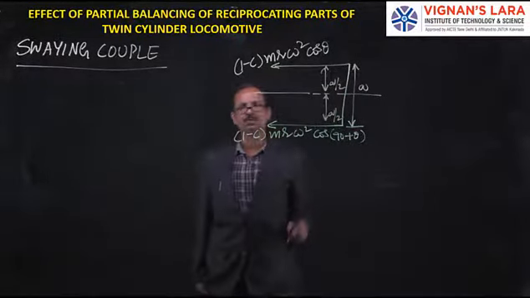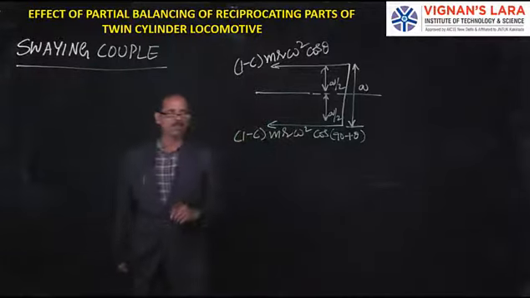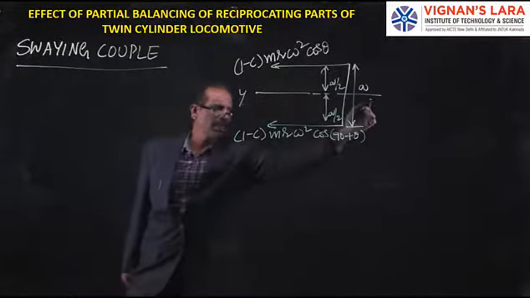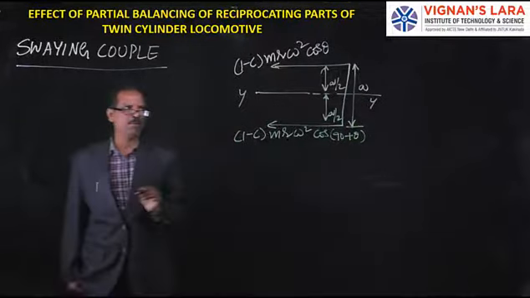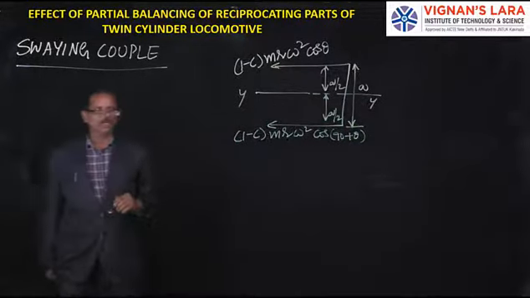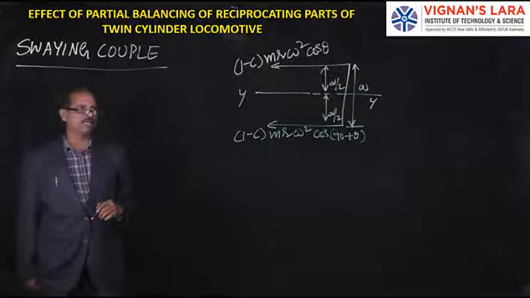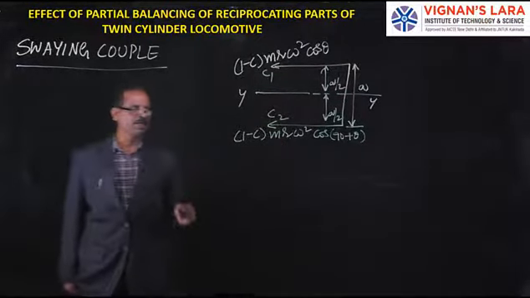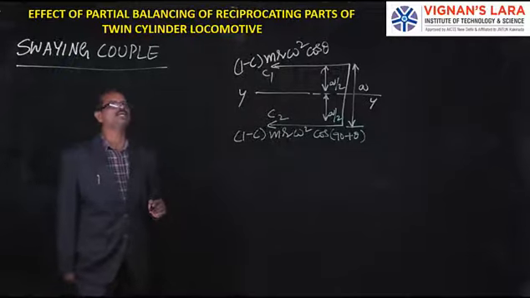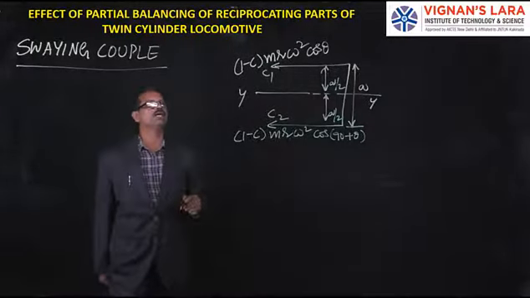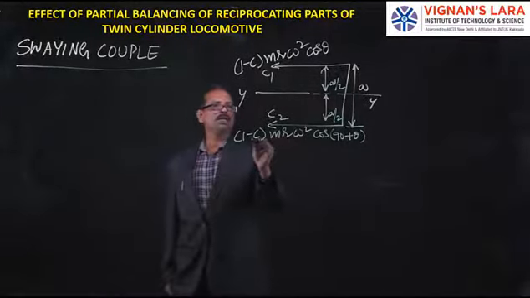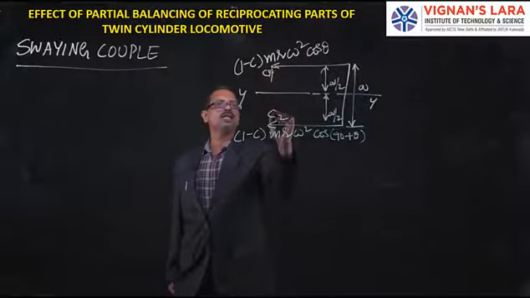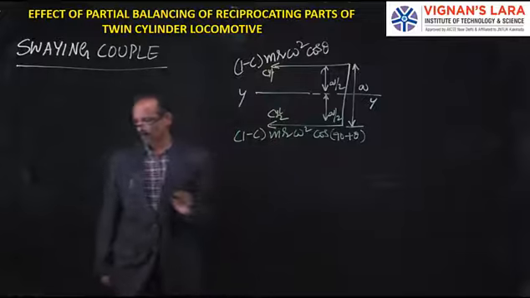Okay, so let us take two cylinders where there is an unbalanced force in the line of stroke. Cylinder 1 is (1 − c) m r ω² cos θ, and in cylinder 2, it is m r ω² (1 − c) cos(90 + θ).